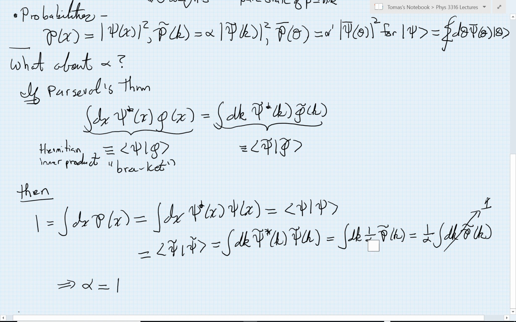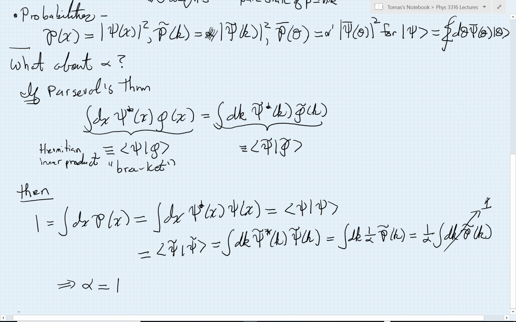Alpha is my normalization constant factor, which from my proportionality I can then pull out of my integral. I have 1 over alpha times the integral over all possible momentum probabilities. Well, that's just the total probability that my momentum has some value, so that integral must give me 1. So this chain of logic tells me then that 1 over alpha must equal 1, so therefore alpha is 1. And that's beautiful. That would be great if alpha was 1, because then I don't have to worry about alpha anymore. So if I can prove Parseval's theorem, I can get rid of this proportionality constant.